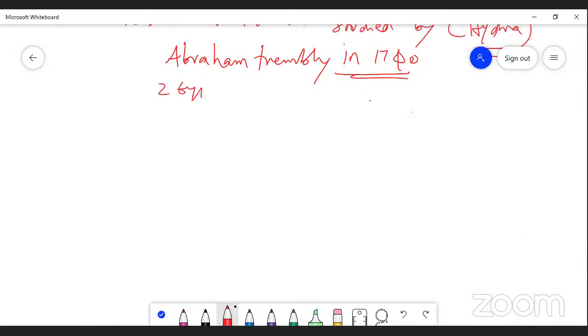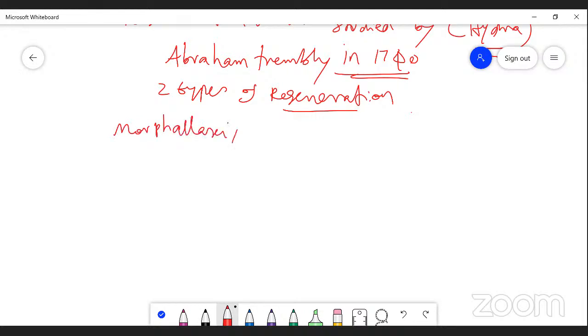Two types of regeneration. One is called morphallaxis, and another is called epimorphosis. Regeneration is mainly divided into these two types: morphallaxis and epimorphosis.